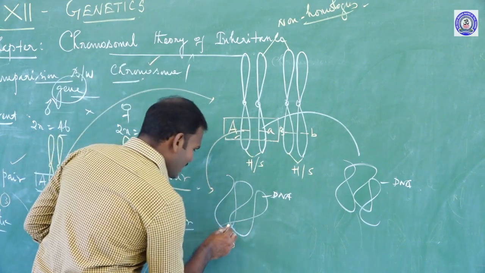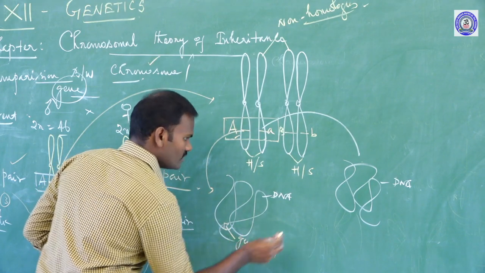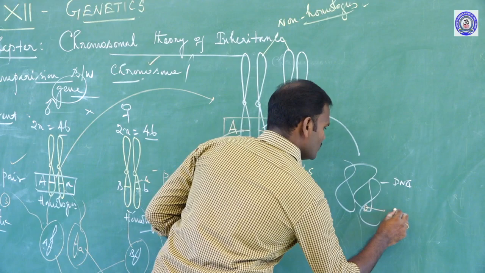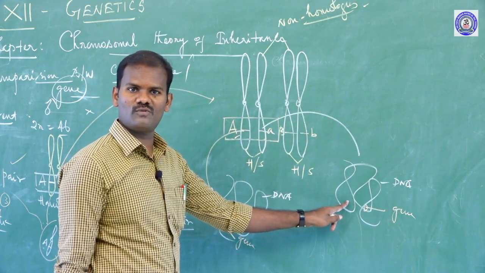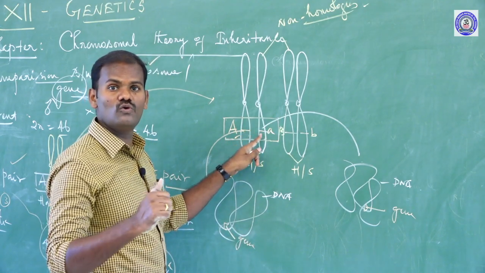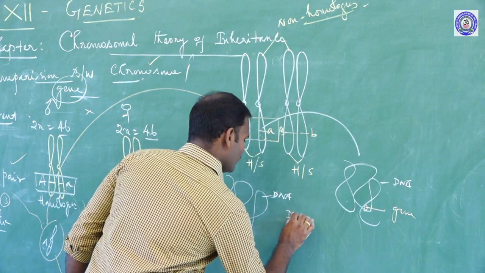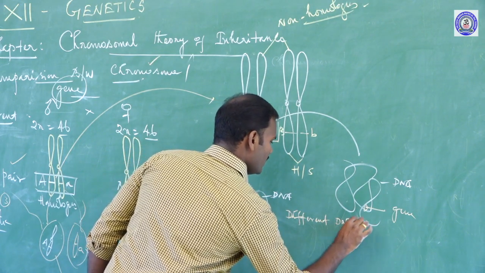A segment of DNA is called a gene. If we take this segment, this is called a gene. Similarly, this is also a gene. Both are homologous chromosomes, sister chromosomes, even though the alleles are differentiated as dominant and recessive. How? Based on their different DNA sequence.